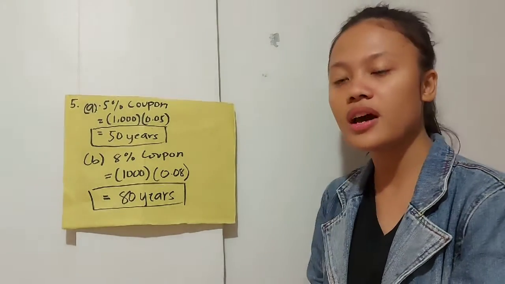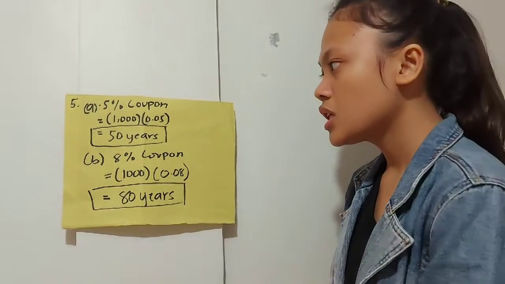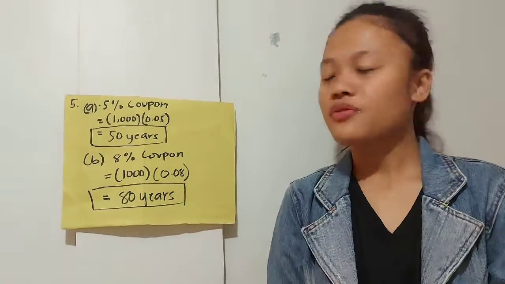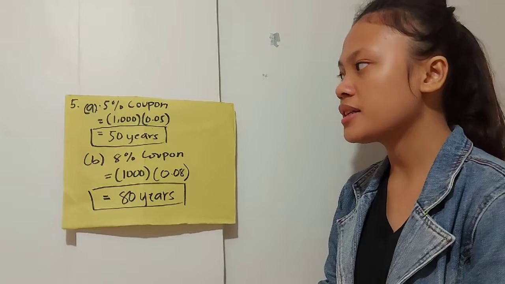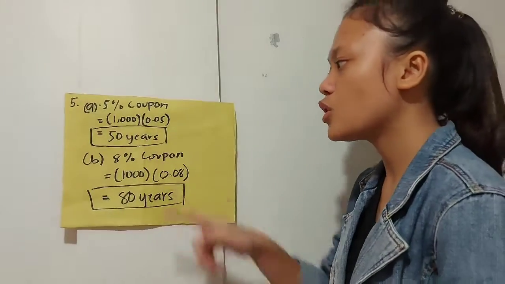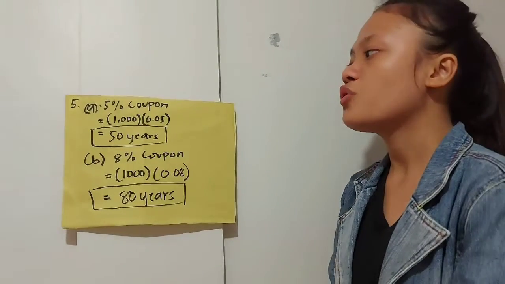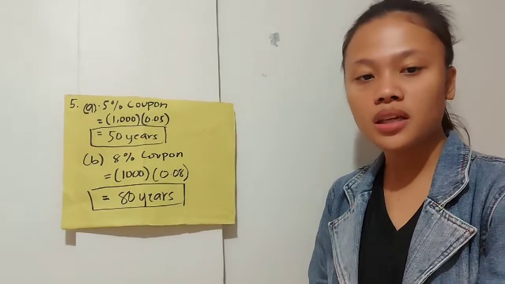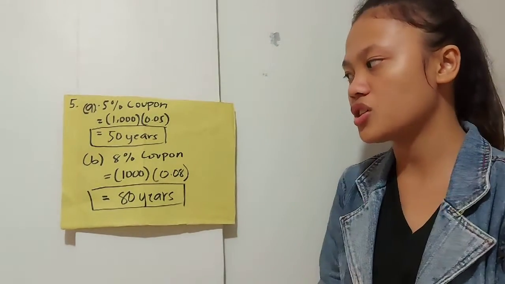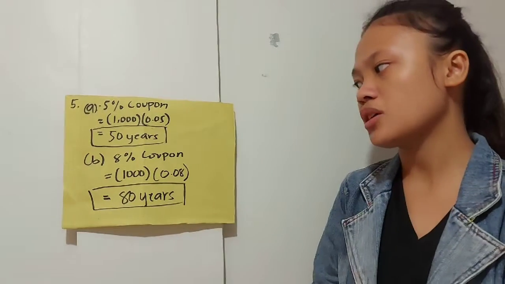In order for us to have the years the bond matures, we need to multiply the 1,000 pesos face value to our percentage, which we divide by 100, so that is now 0.05. So 1,000 times 0.05 is equals to 50. So how many years will a bond mature in 5% coupon? So it's 50 years. Now let's move on to B with the 8% coupon.